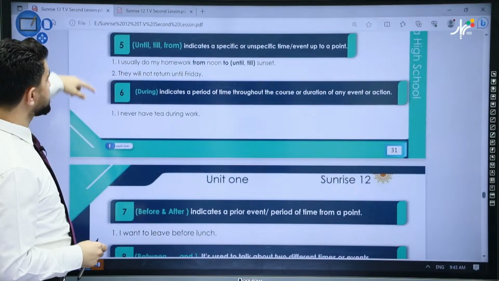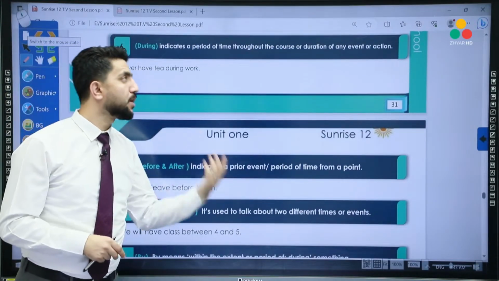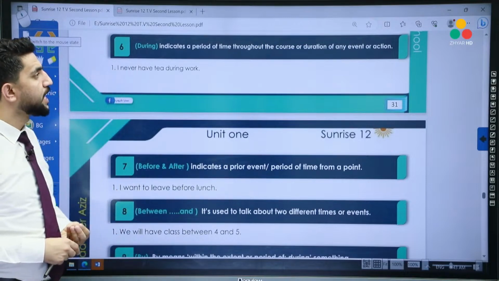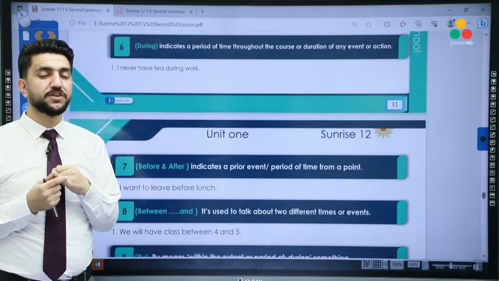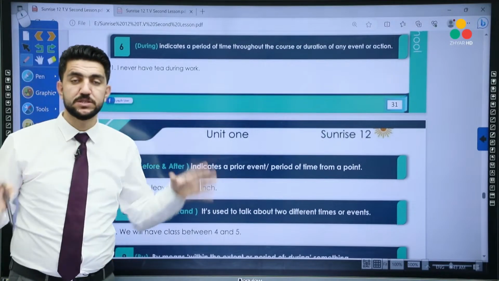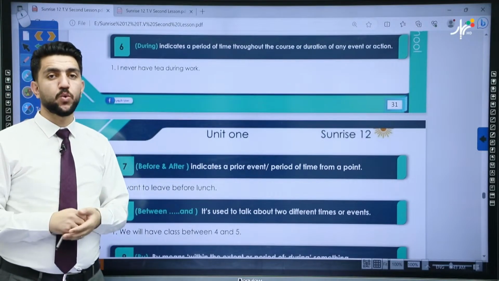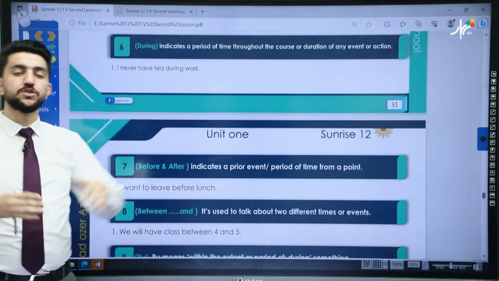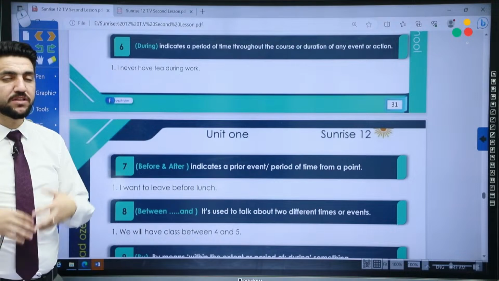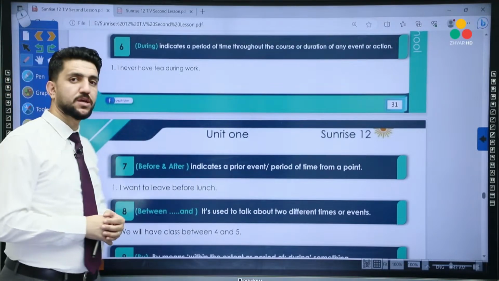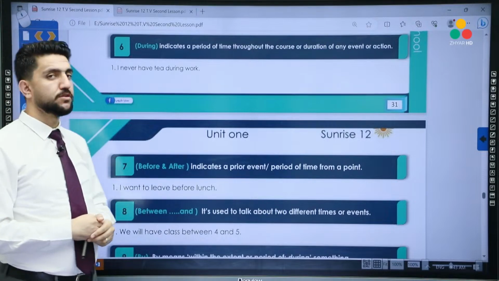Very good. What about number 6? We have during. During indicates a period of time throughout the course or duration of any event or an action. So for example, during the lesson means in the middle of the lesson, or while the lesson is being taught or explained, or during breakfast, while the breakfast is being prepared, or is being eaten by the family. So in this case, we use during.